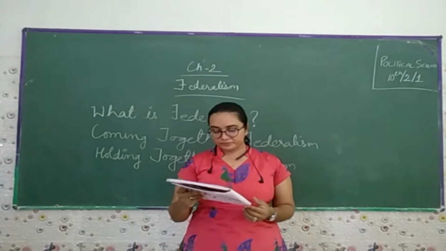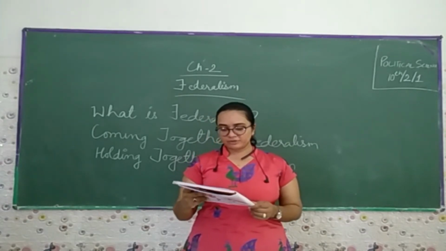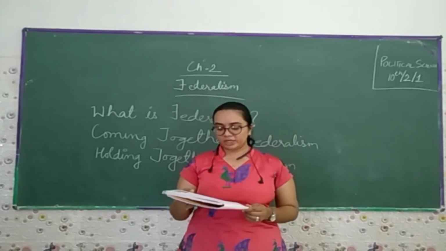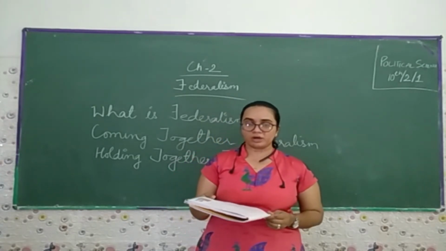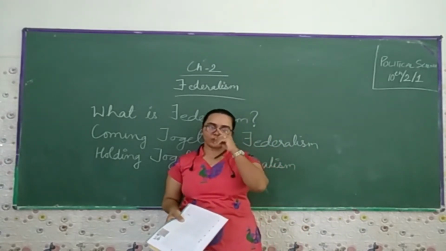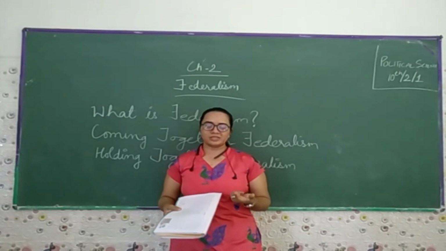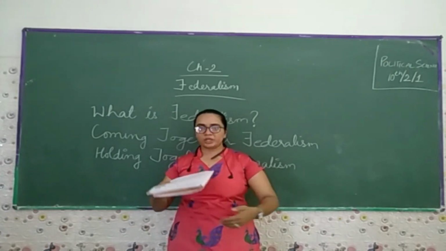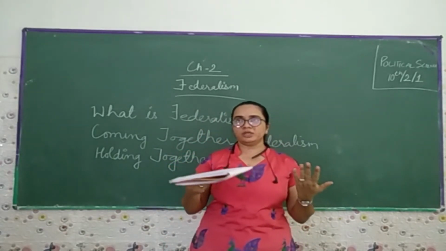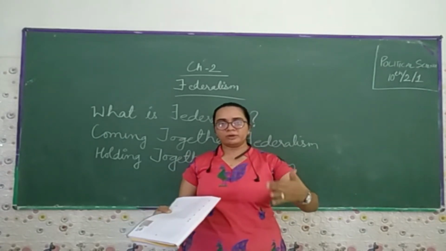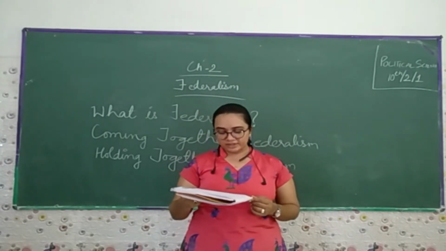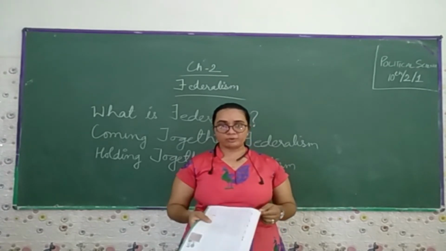Then we go further: there are two kinds of routes through which a federation has been formed. The first route involves independent states coming together on their own to form a bigger unit. Meaning, a particular state is ruled by the CM, so he has the right to decide what kind of plan, scheme or initiative to start to take the state to a bigger level, from an economic, political, federal, social and cultural point of view. You have to come to a bigger position, by pooling sovereignty, retaining identity and increasing security.